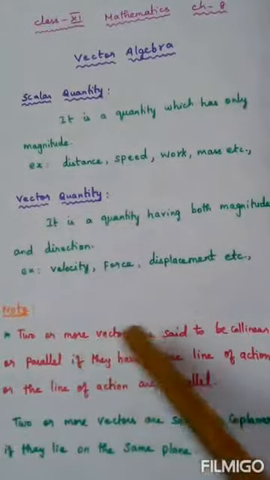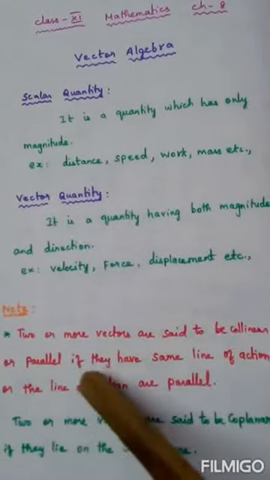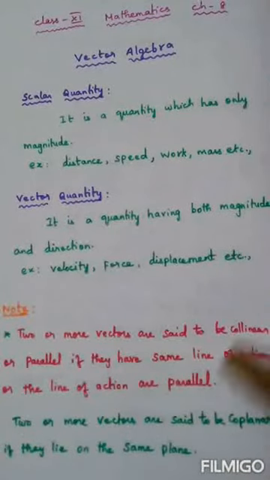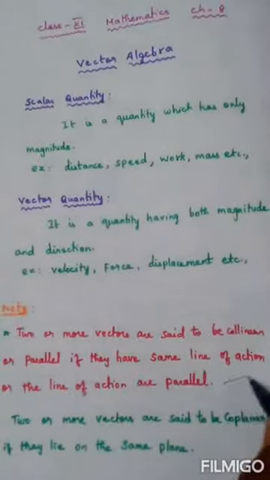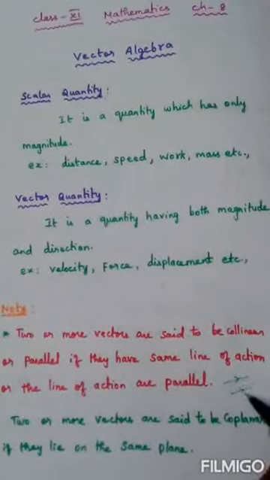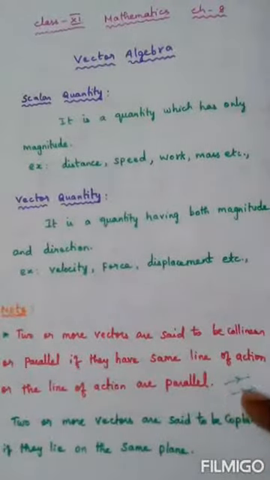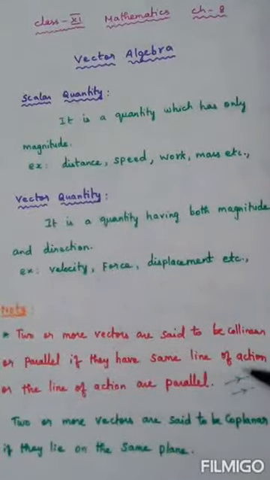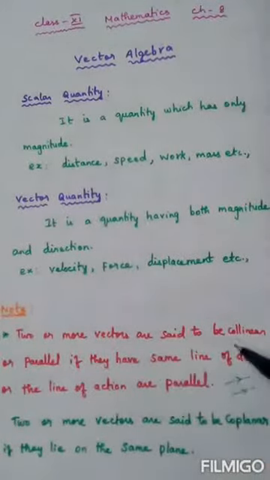Now, in note, two or more vectors are said to be collinear or parallel if they have the same line of action or the lines of action are parallel. For example, I can draw vectors like this. If I compare these two, the lines of action are parallel. This is the line of action of the first one. This is the line of action of the second one. So these two can be called parallel vectors. And if they have the same line of action also, then it can be called collinear.